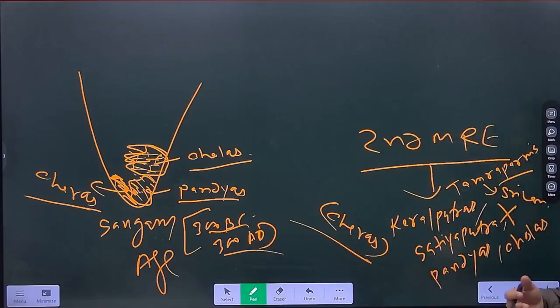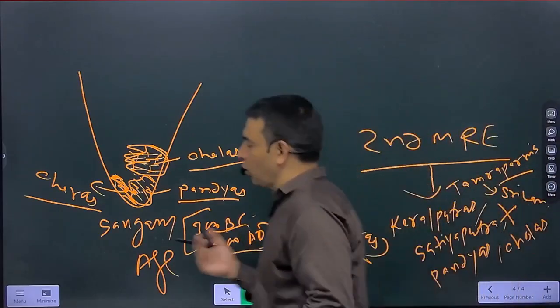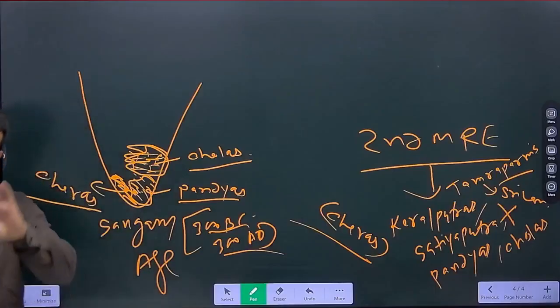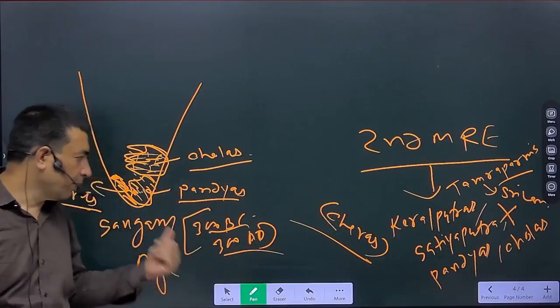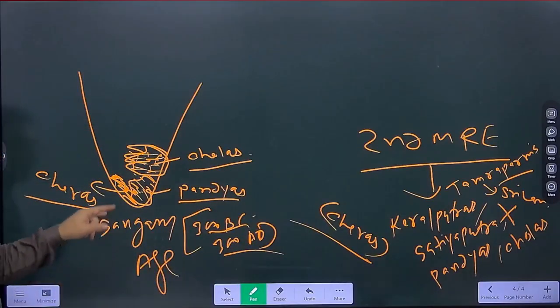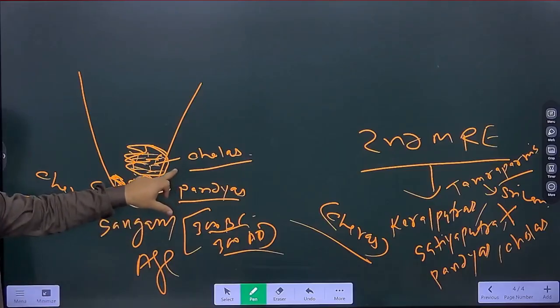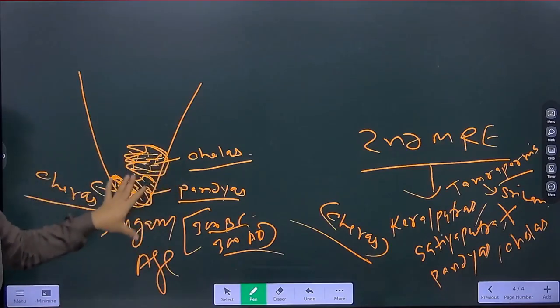If you are having any doubt, we are not studying the topic right now. We are trying to make some basics. Again, we'll be coming to the topics, so don't worry. So in Sangam age, Cheraj, Pandyas, and Cholas were at the tip of the southern peninsula.